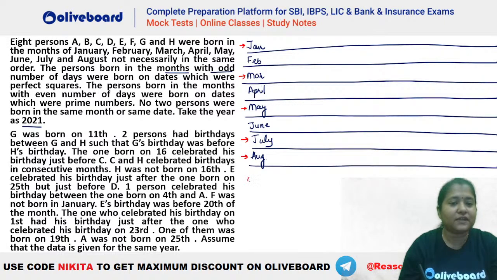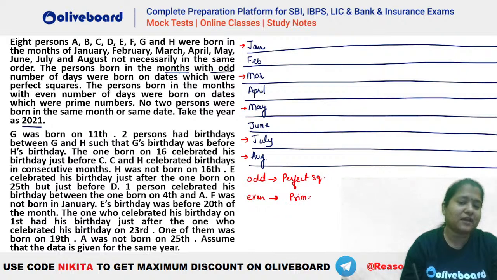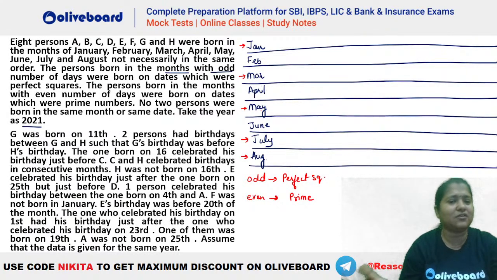So odd number of days में जो dates हैं, they have to be perfect squares. Okay, these are your perfect squares in here. And similarly the months where we have even number of days, the dates are prime numbers. So prime numbers have to be there. No two persons were born in the same month or the same date.